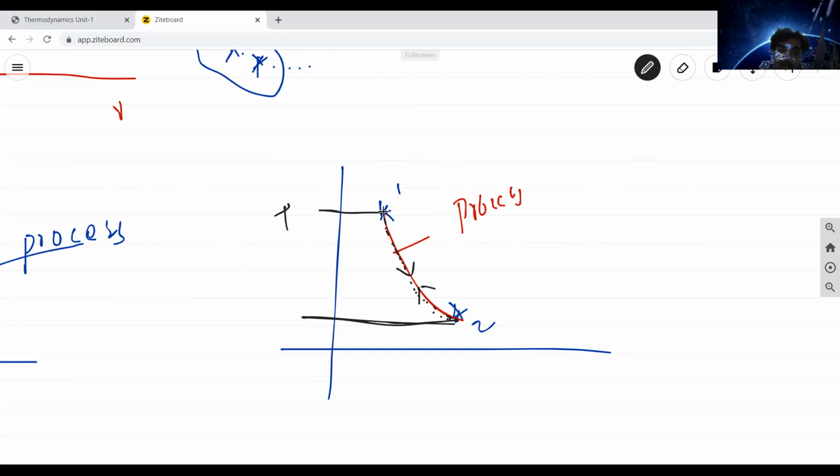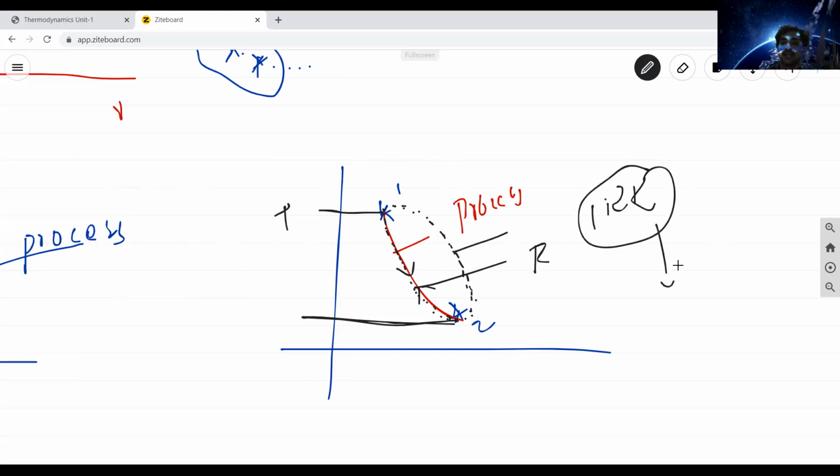For example, the properties vary from state 2 to state 1 like this; you can imagine the process happening like this. This process is called not reversible. This is the reversible process, and this is called an irreversible process.